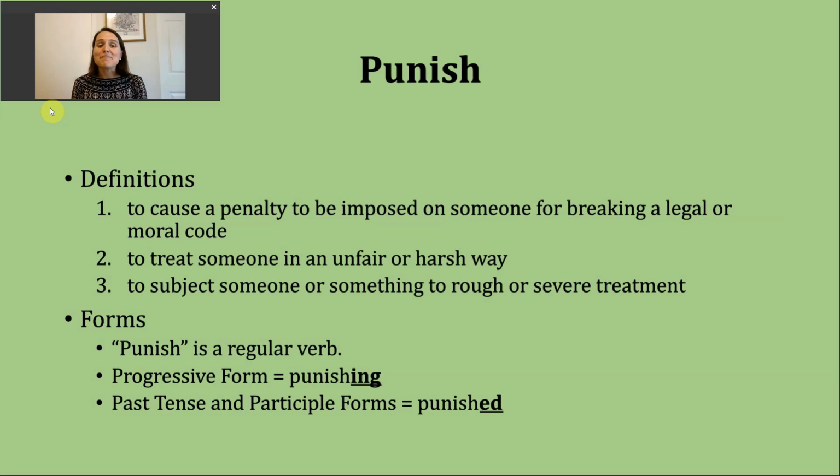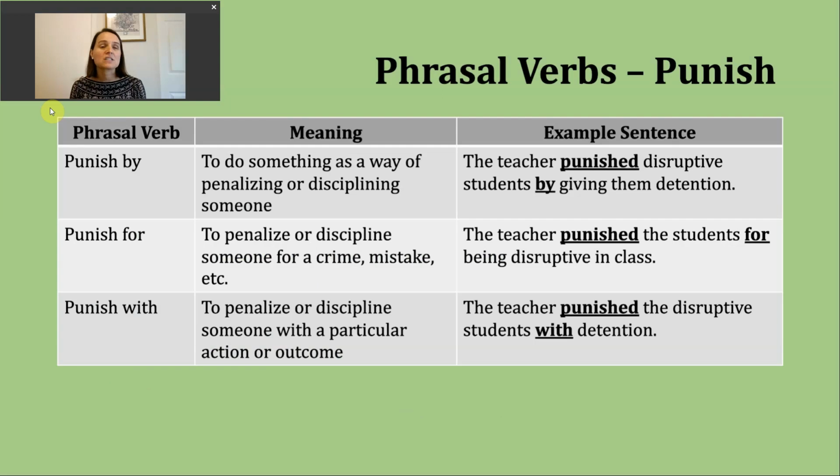You should know that punish is a regular verb. To make the progressive tense, all you need to do is add ing to form punishing. The past tense and participle forms of this verb are made by adding ed. The base verb punish ends with that sh sound, so our past tense ending, our ed, is going to make a t sound. Punished, punished.